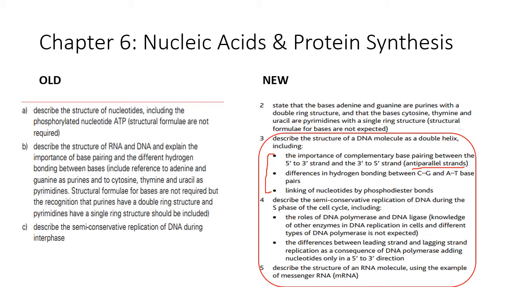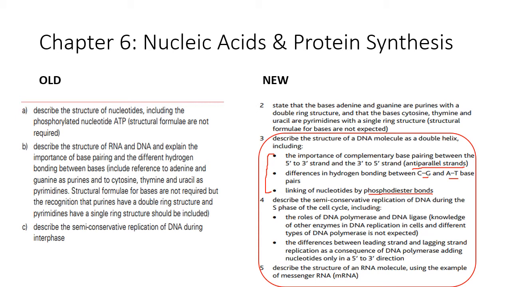Also, the difference in hydrogen bonding between cytosine and guanine and adenine and thymine. And then linking of the nucleotides by phosphodiester bonds. That's also something that you are expected to include when you are describing the structure of a DNA molecule. So if this was a 6-mark question, you would be expected to go into all of these details, for example.